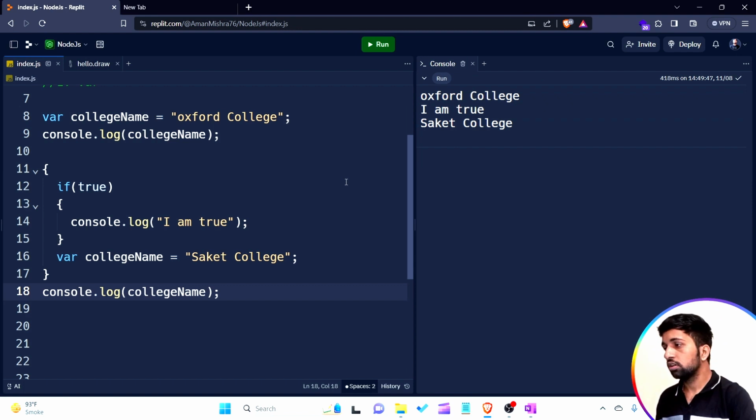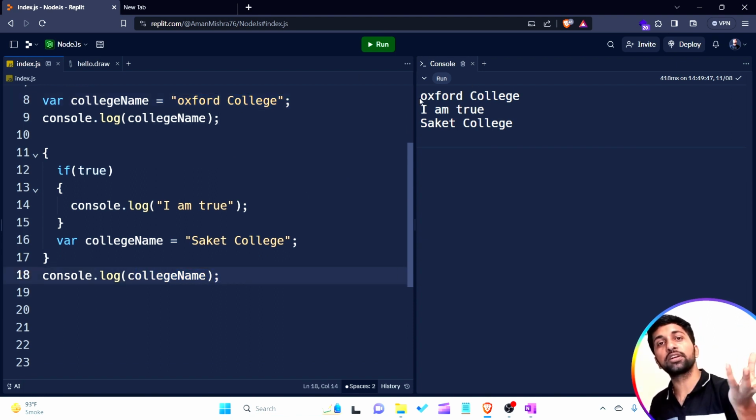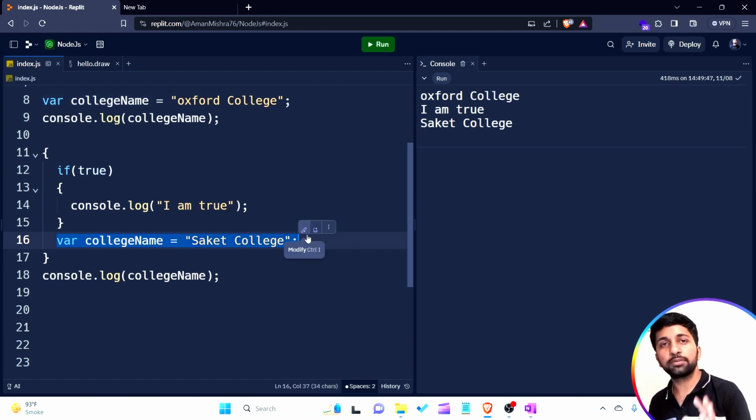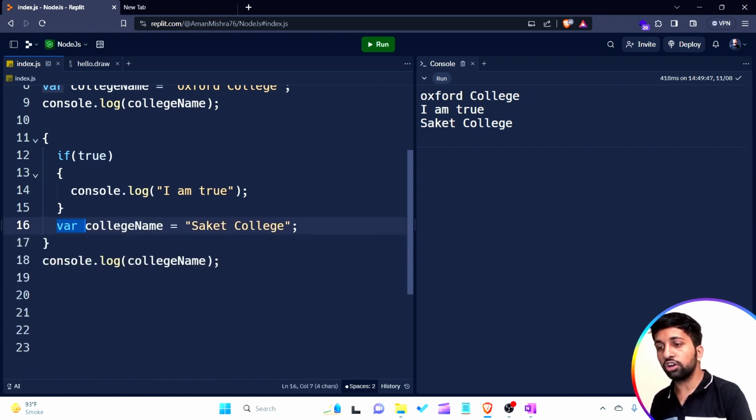Let's see the output. Now you have to understand. It means the old value that is contained by a variable is lost. This college variable that was declared by another developer in the project contains a value, Oxford College, but a new employee comes into the project and writes their own code in some block and declares a variable. They did not know that this particular variable is already declared.